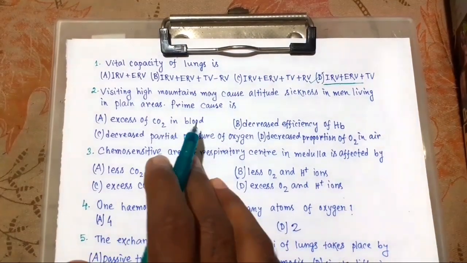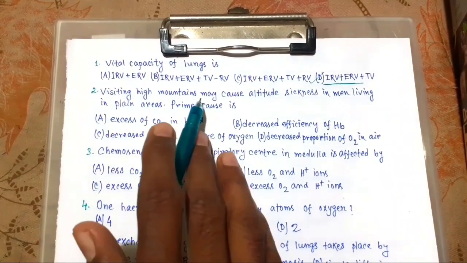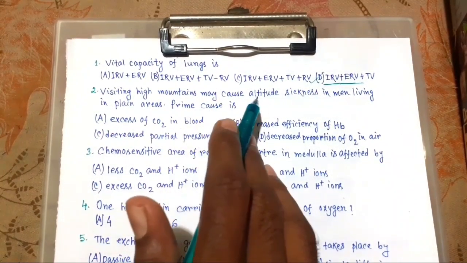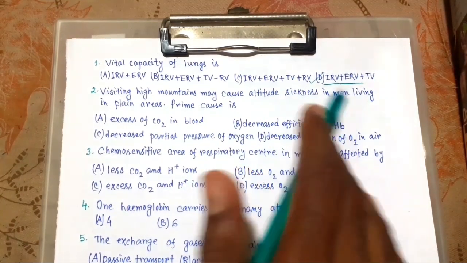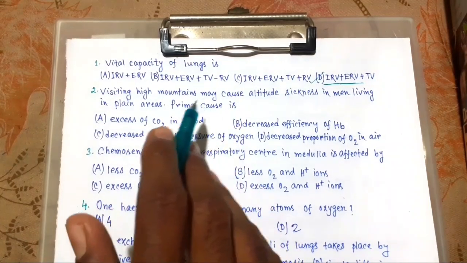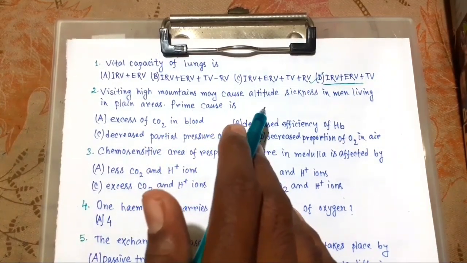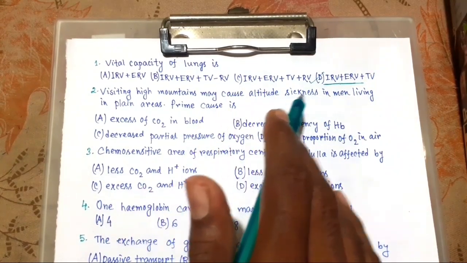Now next: visiting high mountains may cause altitude sickness in men living in plain areas. The prime cause is? So what is altitude sickness?